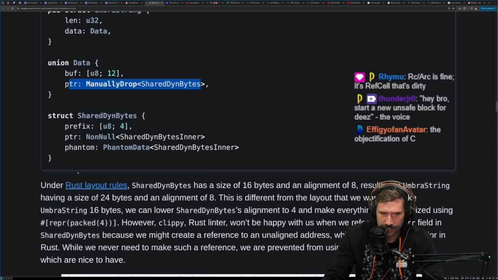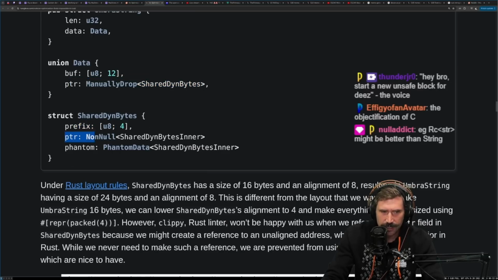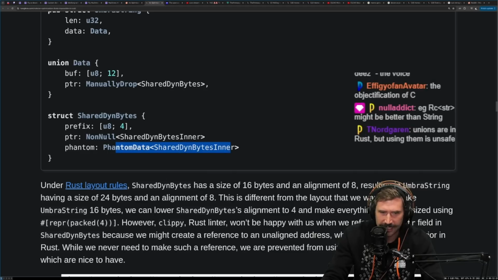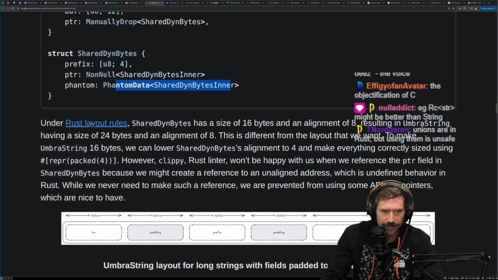Okay. Struct shared dyn bytes, prefix of this, pointer, non-null, non-null shared dyn bytes, phantom, shared dyn bytes inner. Okay. Using Rust layout rules, shared dyn bytes has a size of 16 bytes and an alignment of 8, resulting in an Umbra string having a size 24 bytes and an alignment of 8. This is different from the layout we want.